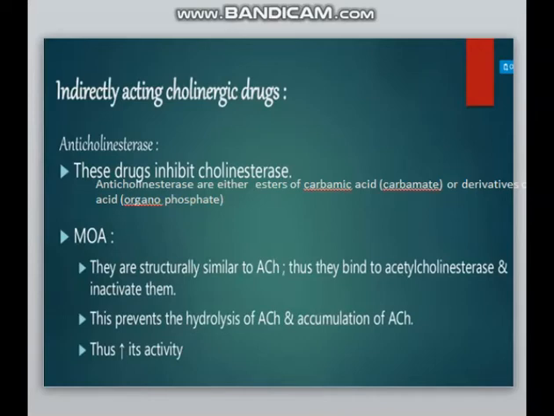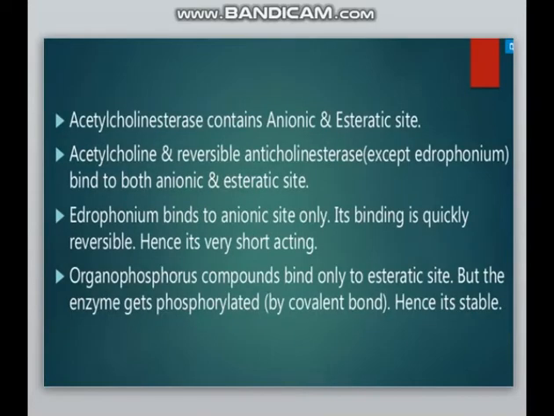The basic mode of action of anticholinesterase is that they are structurally similar to acetylcholine, so they will bind to acetylcholinesterase and inactivate it. This will prevent the hydrolysis of acetylcholine and cause excessive accumulation of acetylcholine. Thus, it will increase the activity of the cholinergic system, mostly your parasympathetic action. So basically, acetylcholinesterase contains both the anionic site as well as the esteratic site.